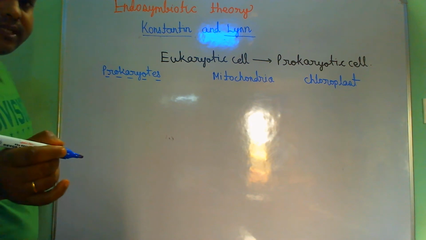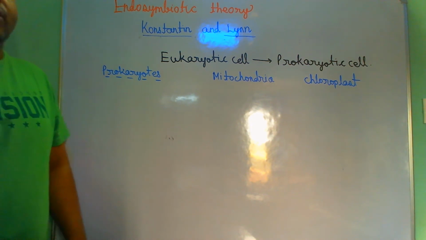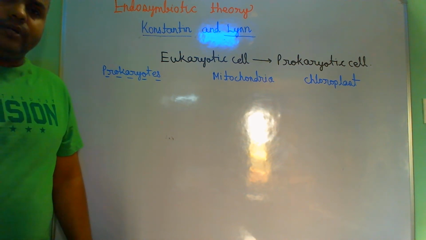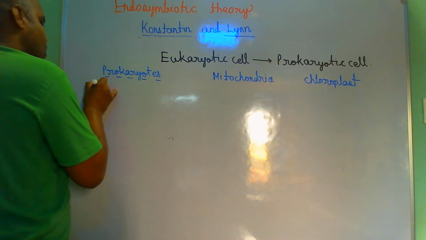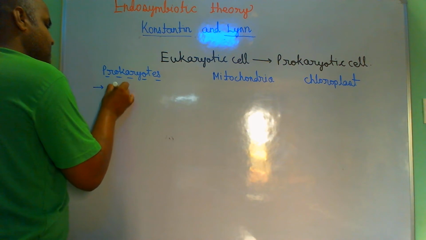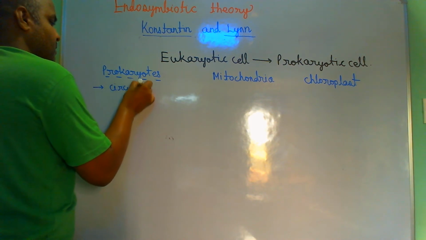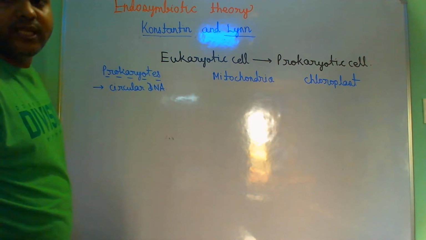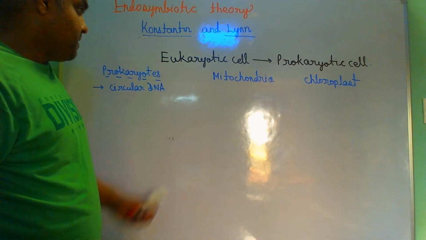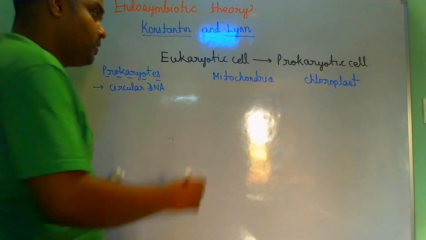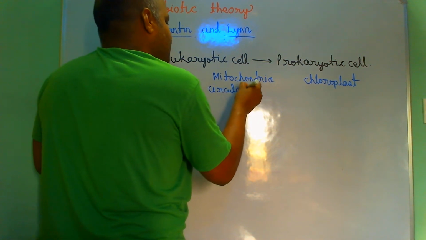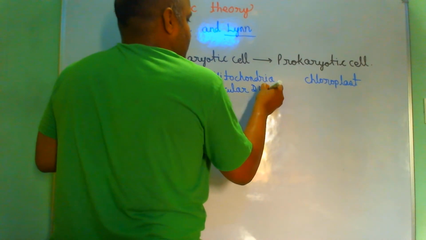Right? Students, you all tell me, what is the genetic material present in prokaryotes? We all know prokaryote genetic material is circular DNA, right? It was found that even in mitochondria, in the mitochondrial matrix, circular DNA was present, right?